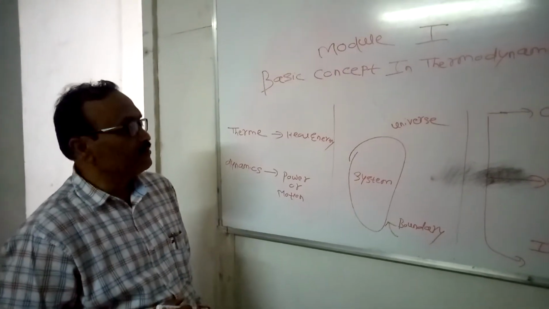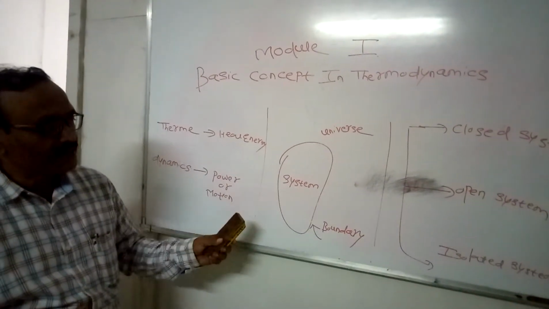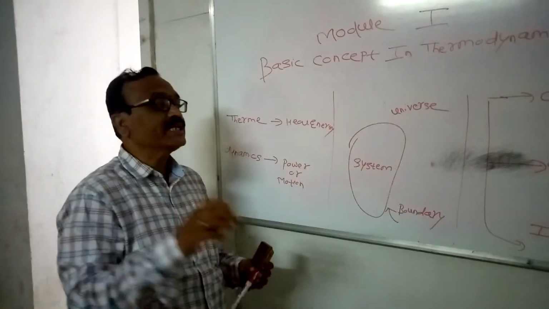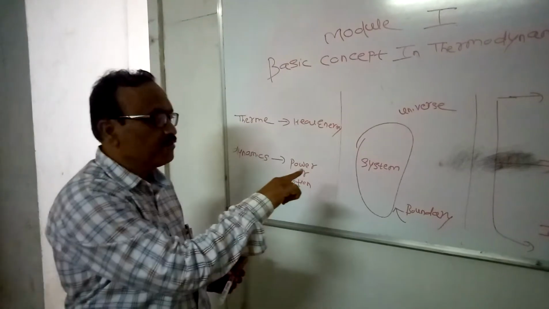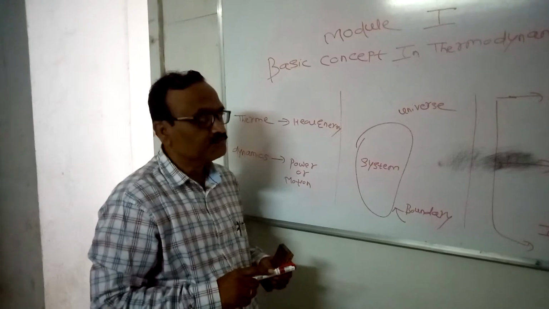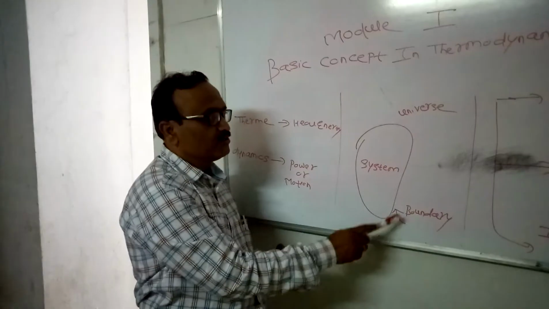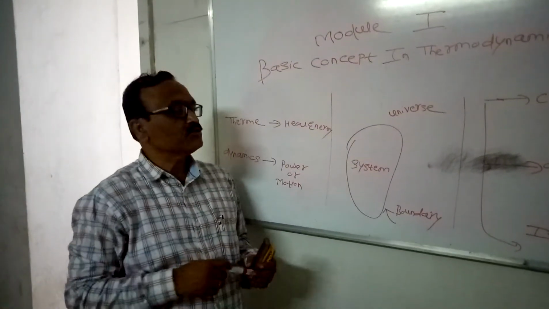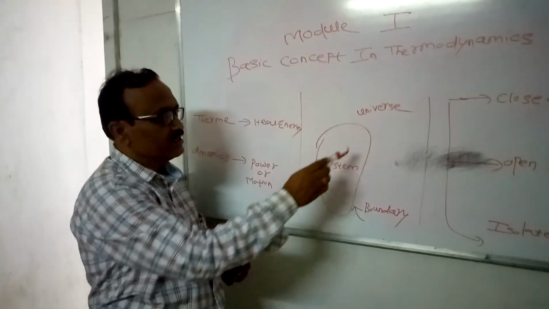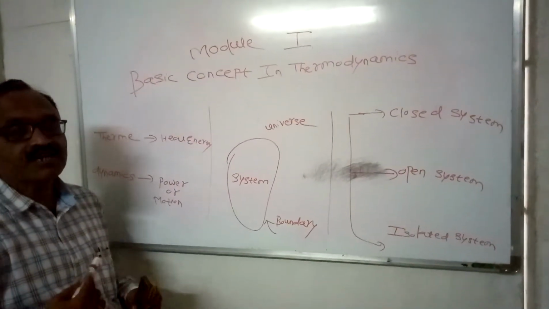In the study of thermodynamics, we first have to select the system. A system is a part of the universe, or a prescribed region, where we can apply the different laws of thermodynamics to analyze that system. A system consists of the universe and boundary. The universe is nothing but the region outside the system. The region away from the system is the universe. The boundary may be moving, fixed or imaginary.